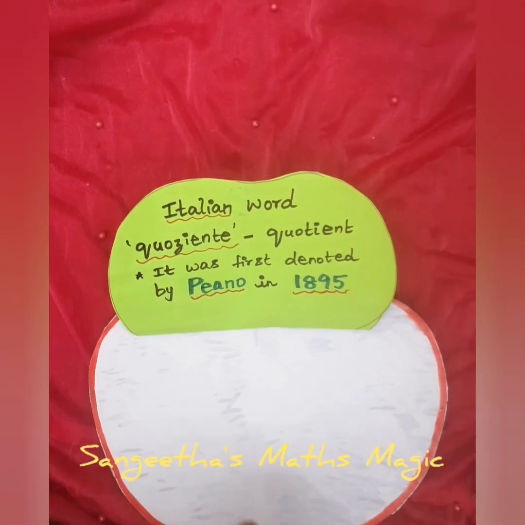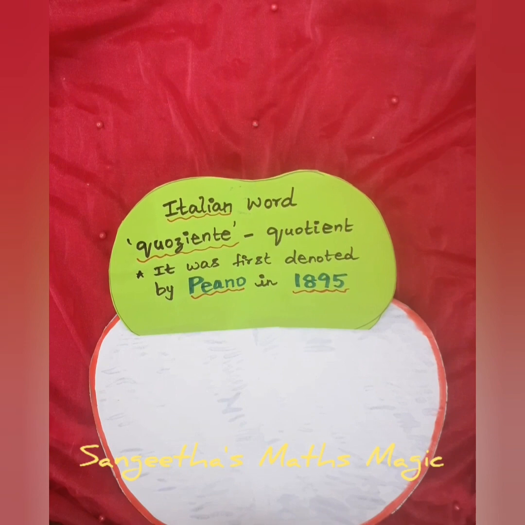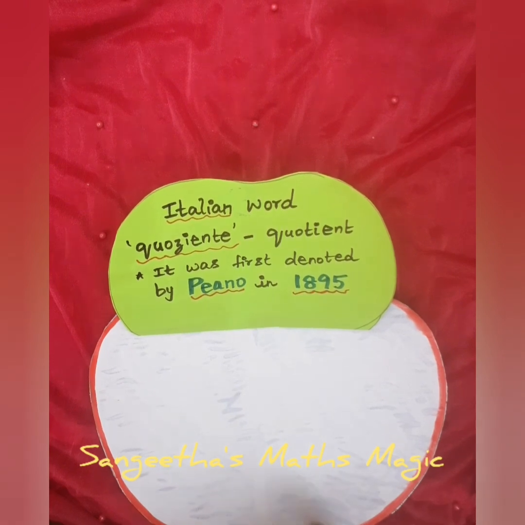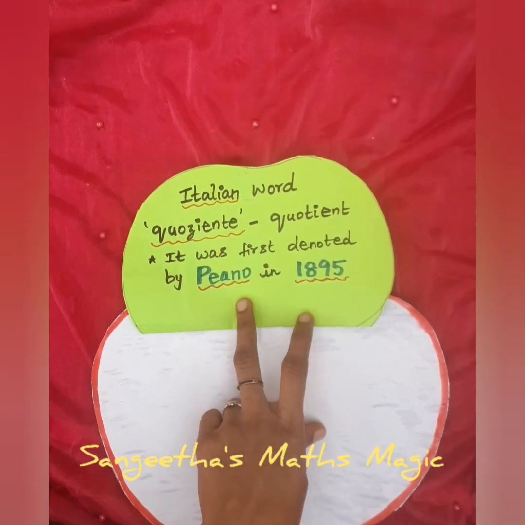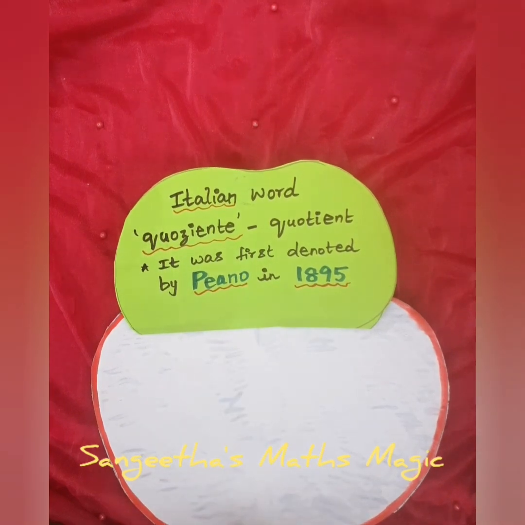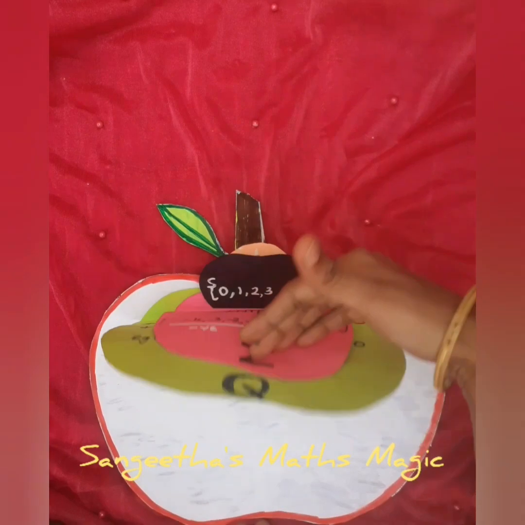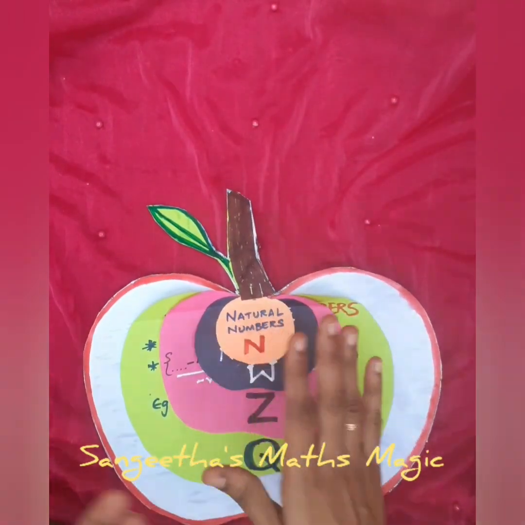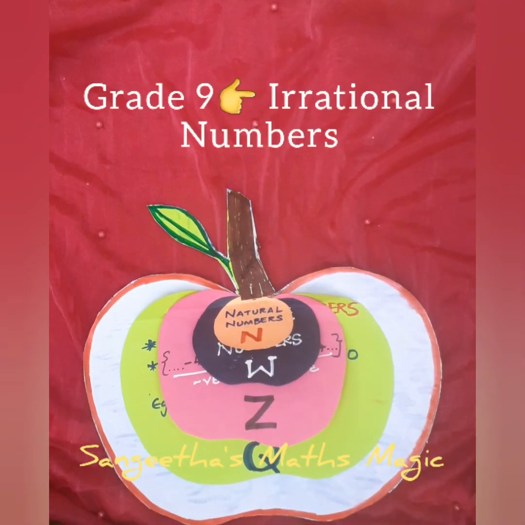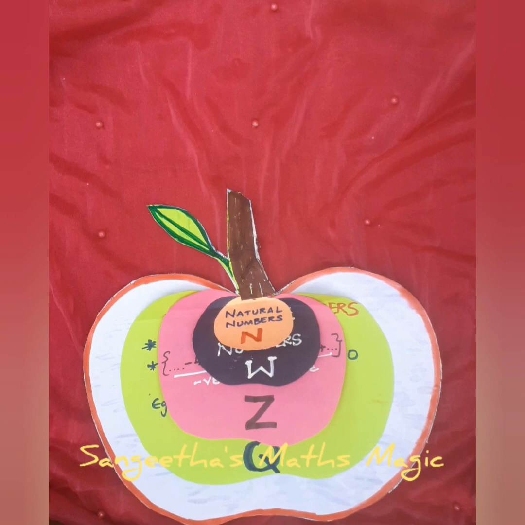The sign Q was first denoted by Peano in 1895. He is an Italian mathematician, the first person to denote it with the capital letter Q. So that is what rational number is. We have a lot of numbers after rational numbers, say irrational numbers and real numbers, which you will be learning in the upcoming classes, grades 8, 9, 10.